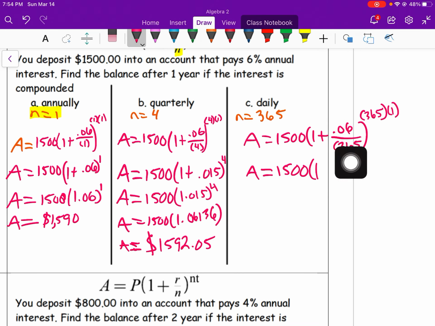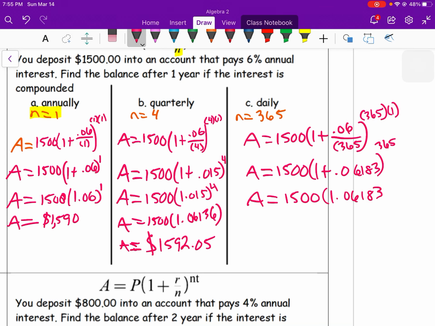This fraction here, let me check, is going to be plus 0.0, what did I get? 6183 to the 365th power, because that's just 365 times 1. So A equals 1500 times 1.06183. When I add my like terms here to that power, so my next step, since my parentheses is simplified, exponent is next in PEMDAS. So then that becomes, let's see here.